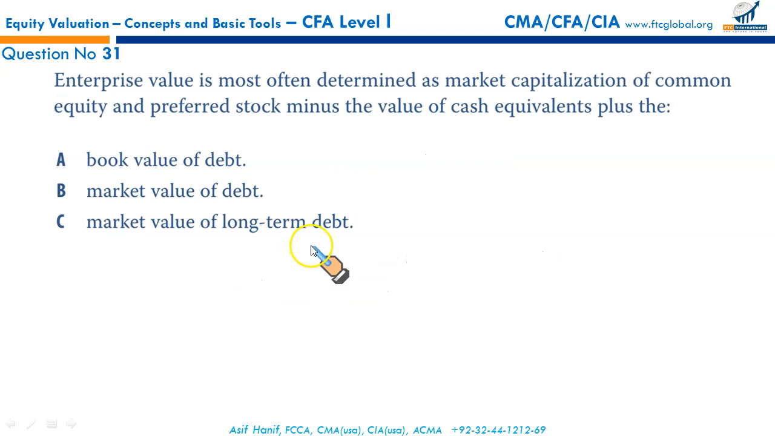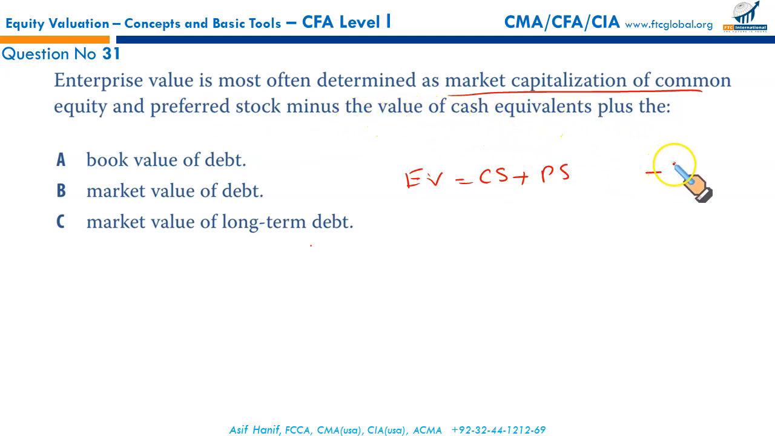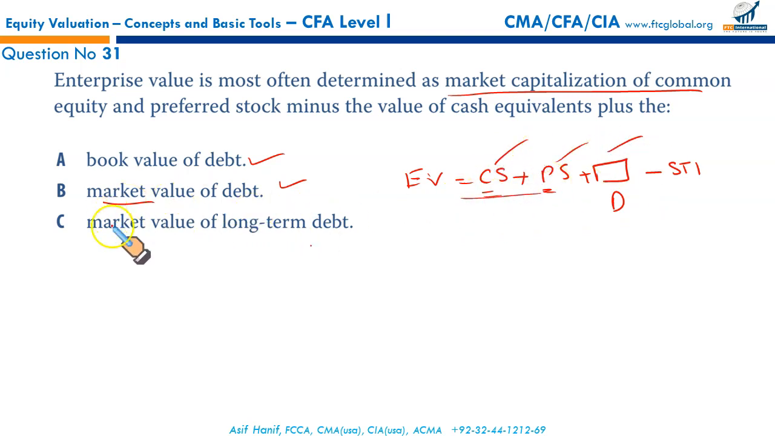All right, next question. Enterprise value is most often determined as market capitalization of common stock. EV is equal to market capitalization of common stock and preferred stock minus the value of cash equivalents, that is short-term investments, plus what? Of course, debt. But is it the book value of debt or the market value of debt? Of course, market value, right? Because common stock and preferred stock are taken at market value, debt is also at market. In fact, all of these are at market value. So that makes B the correct option.